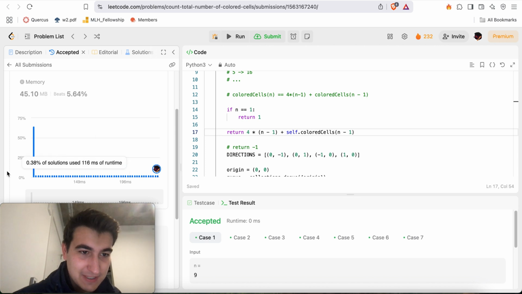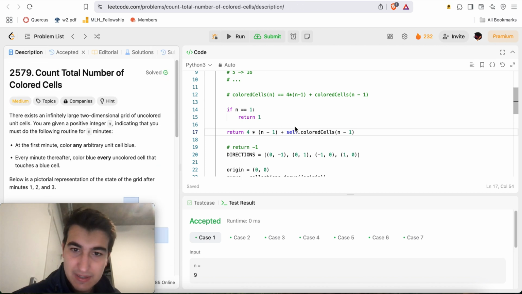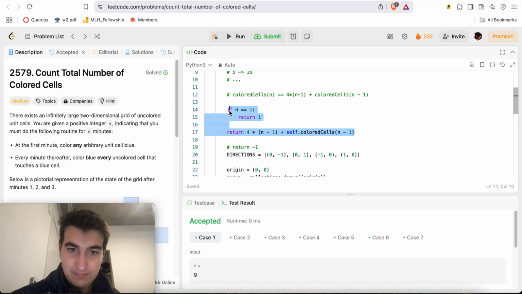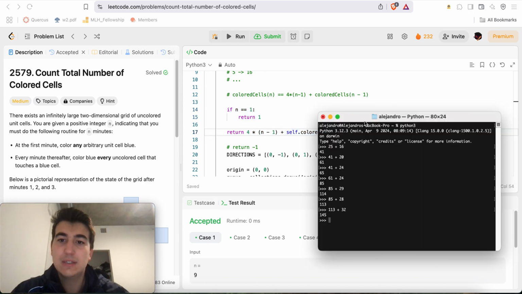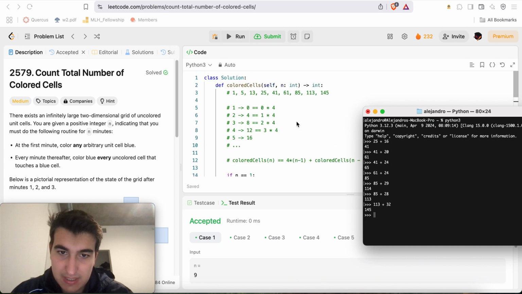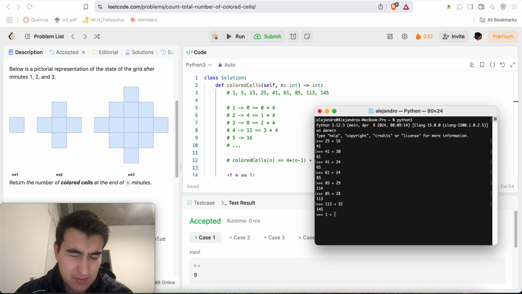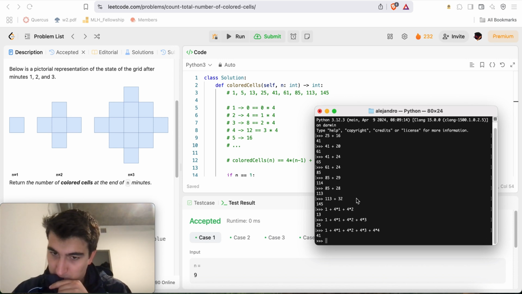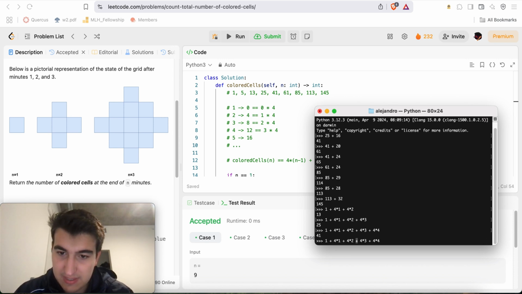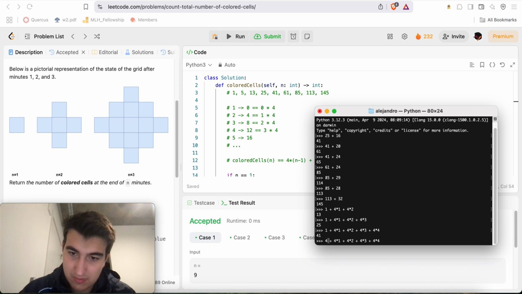Yeah, that's exactly right. So this just happens to be a mathematical formula. Yeah, we can do this a little bit better, obviously. Okay, so what this is going to look like is 1 plus 4 times 1 plus 4 times 2 plus 4 times 3 plus 4 times 4. This is really 4 to the 0. 1, yeah.